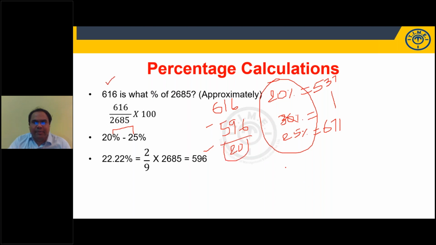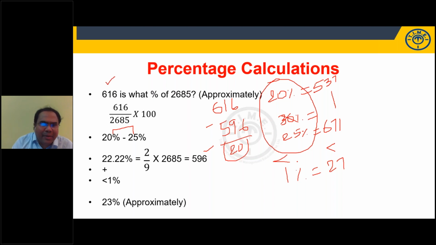If we add another 20, I'll get 616. How much is my 1%, students? 1% is 27. How much should we add? Another 20. That means we need to add less than 1%. If I add 1%, we'll get 23.22. I need only 20, so I have to add less than 1%. So approximately I can say 23%. If you remember reciprocal values, this is an advantage.